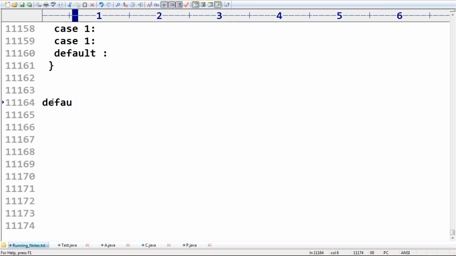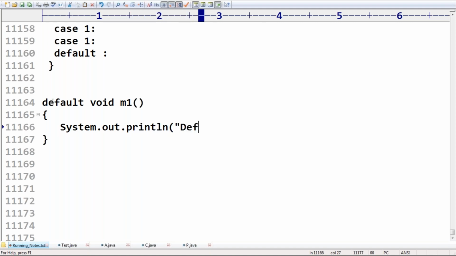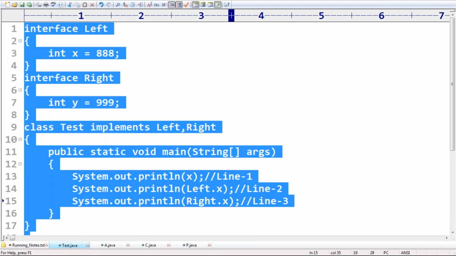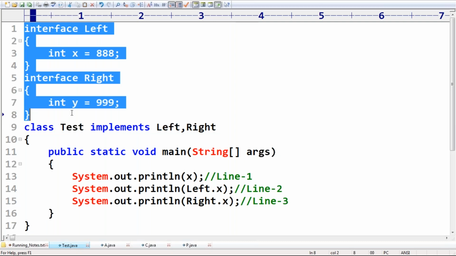Remember, right? Okay, default void m1, like this I'm taking. Now System.out.println, this is the default method, right? Of course, what is the purpose and so on, we will discuss in detail. You are not required to worry at all. Friends, are you in a position to understand the meaning of a default method? I mean, how to declare a default method, right? So now just observe that.